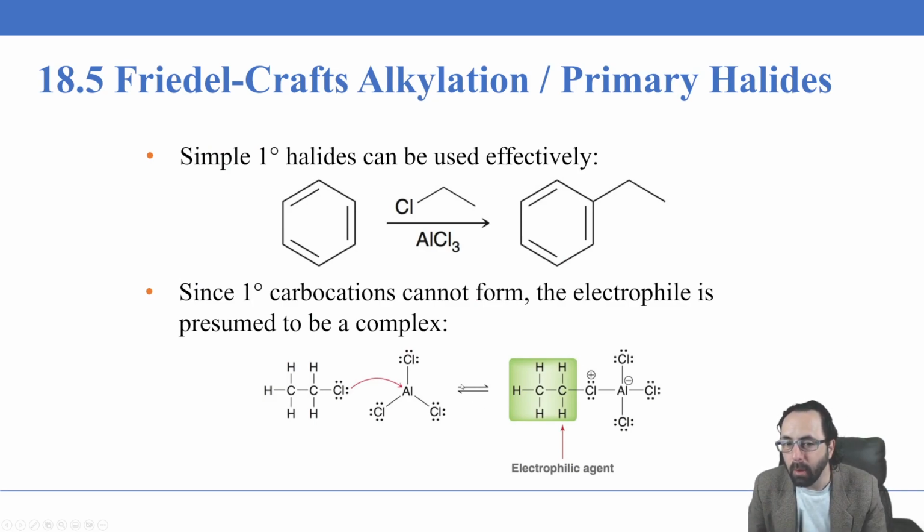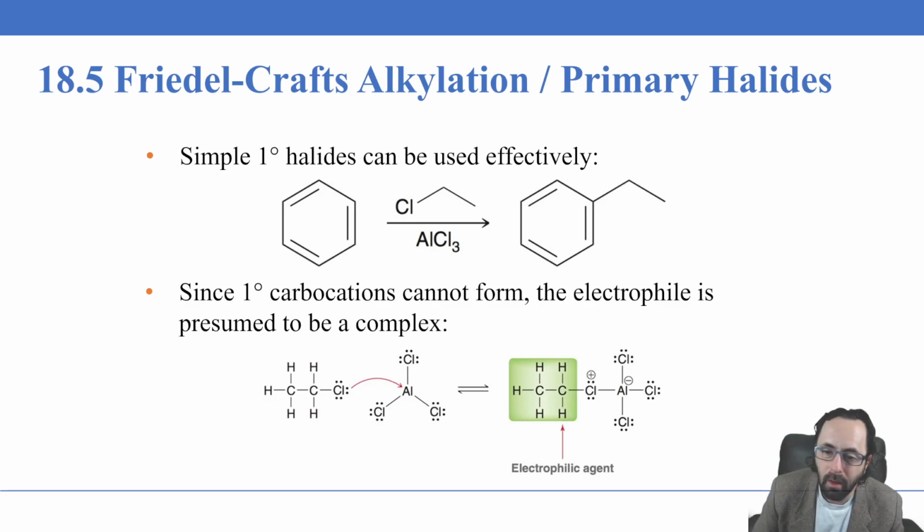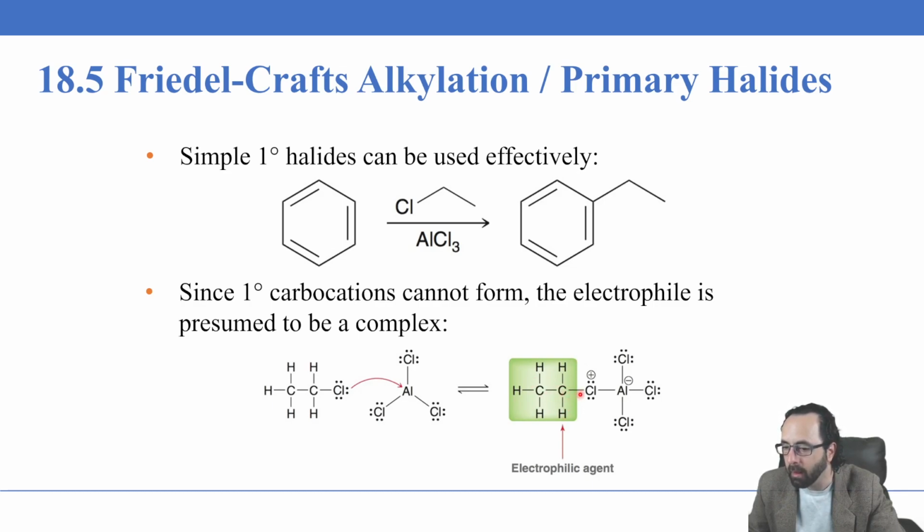Now, if we have primary alkyl halides, this is going to work as well. So here we have an example of chloroethane. And if we have chloroethane, this is just going to work just fine here. We'll have the chlorine act as a Lewis base in this reaction with aluminum trichloride. And again, we get this positively charged carbon, if we were to draw it with the extra arrow where they separate as ions. And so this is going to be the electrophile.